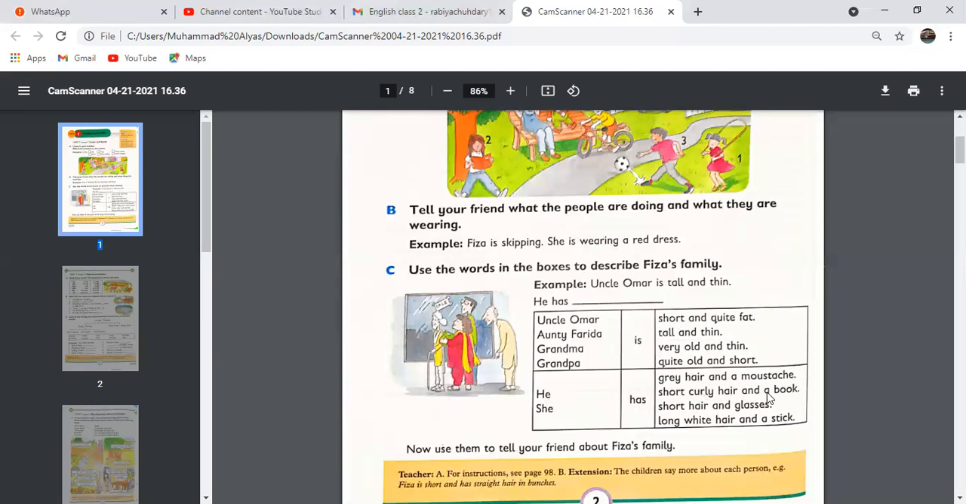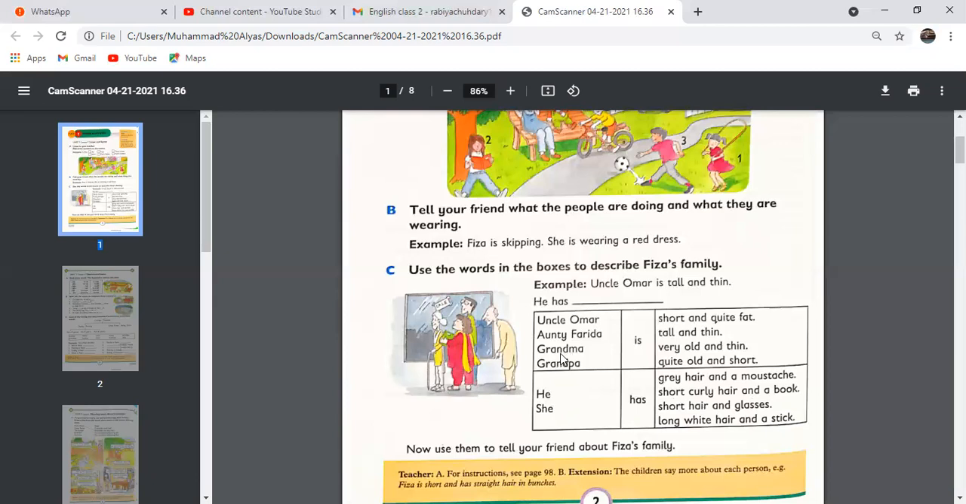Okay, and then the next, she has short curly hair and a book. Using the same color pencil, draw the line from she to has, and then from has to short curly hair and a book. Here, short is a describing word. Curly is also a describing word.